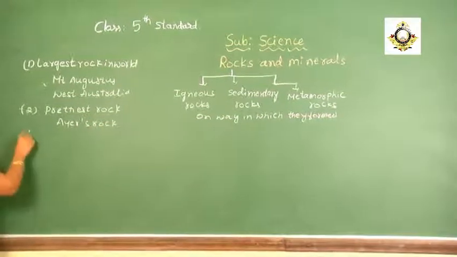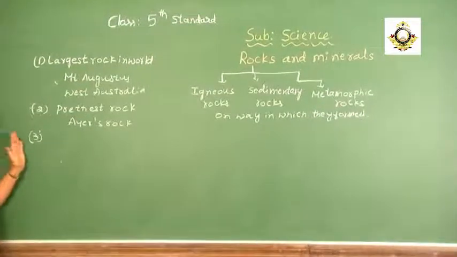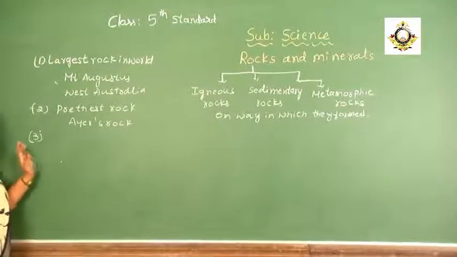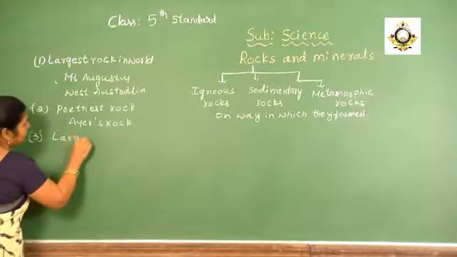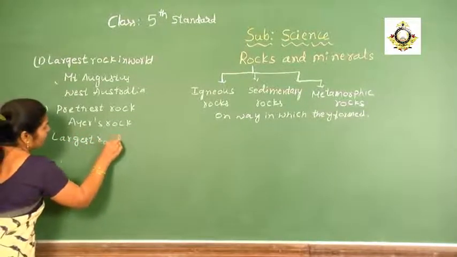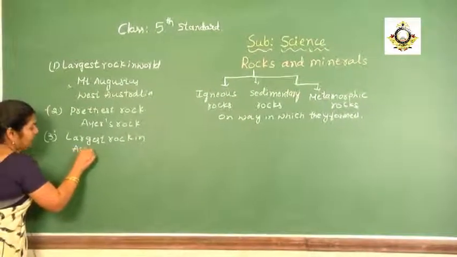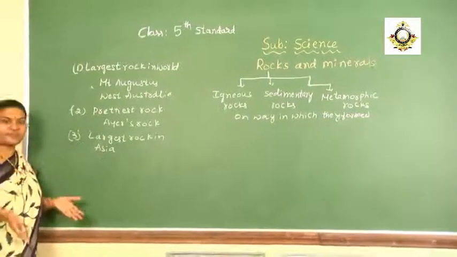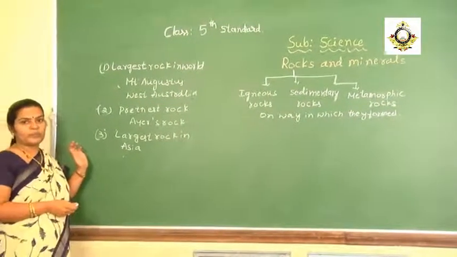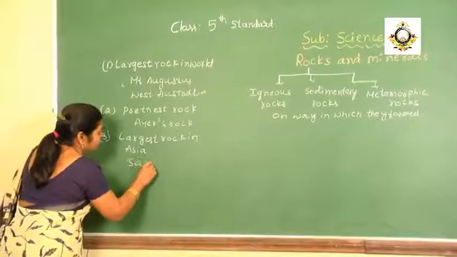And the third one that we have to know, and we have to be very familiar with this one, is the largest rock in Asia. Where is this largest rock in Asia situated? It is present in our state only, in Samandurga.